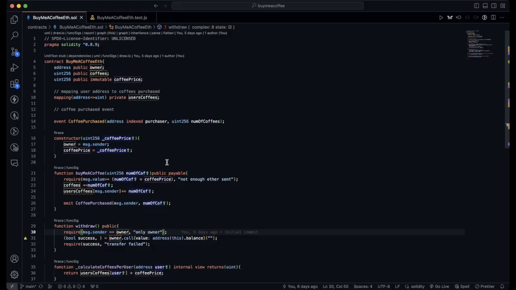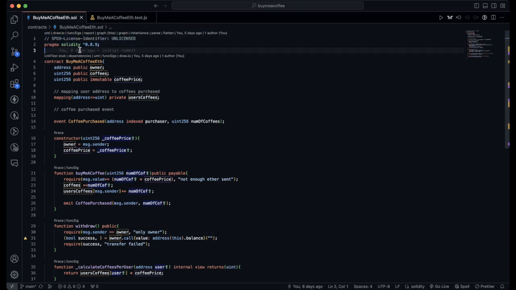The Buy Me a Coffee contract, we're going to be going over a few key concepts. First of all, we're going to be going over variables as well as immutable variables, mappings, as well as events, constructors, and functions.